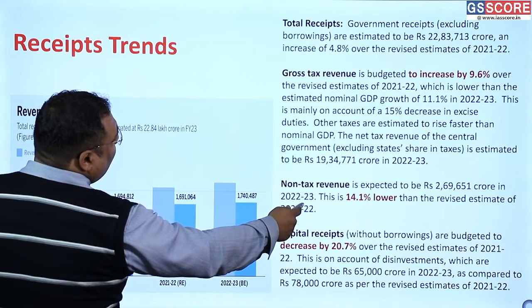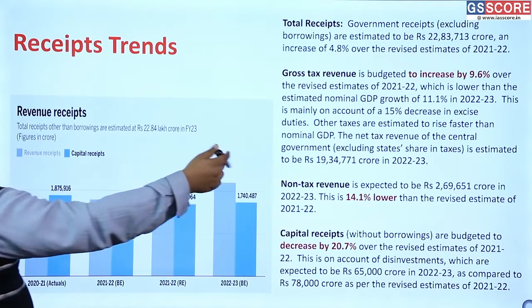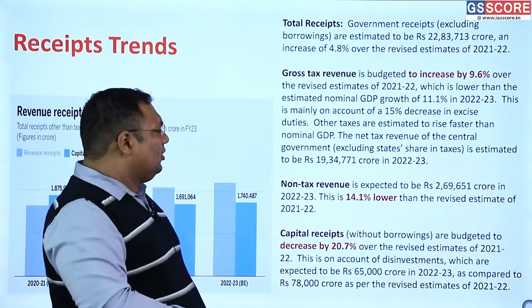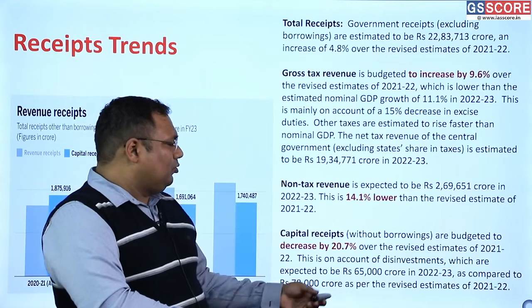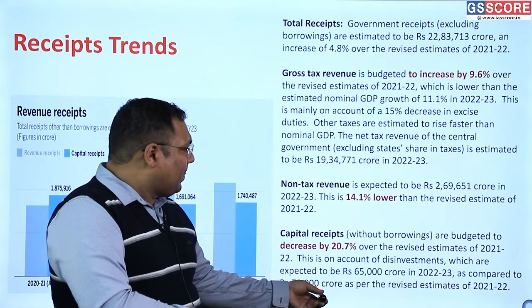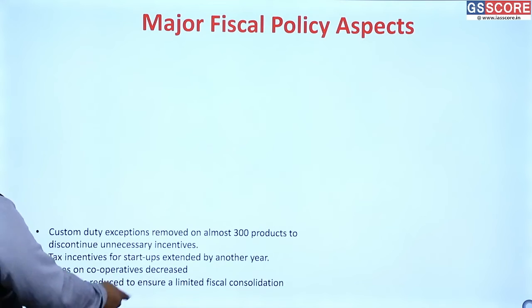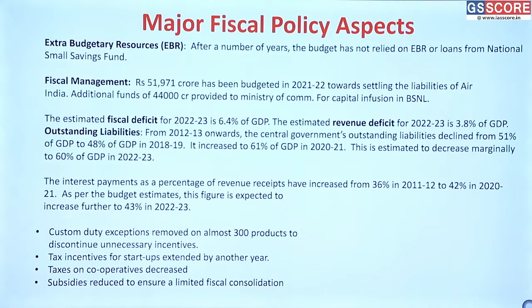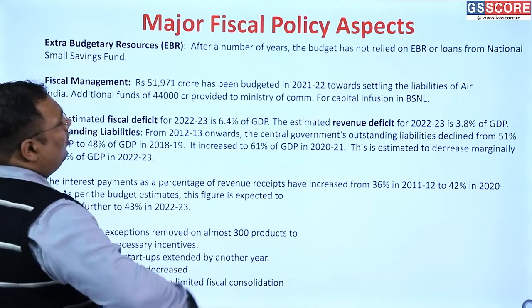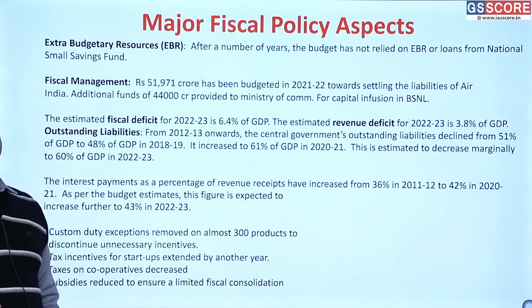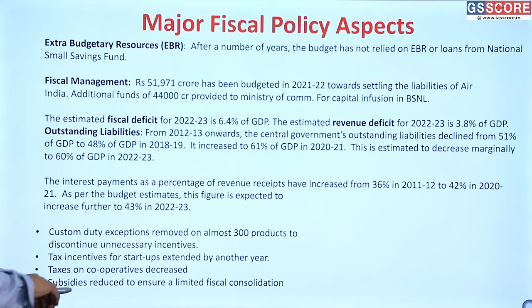The non-tax revenue has decreased. That is because fewer people are traveling, fewer people are consuming different things. So automatically non-tax revenue gets down because of that. Non-tax revenue, for example, includes the earning from railways, etc. So that has impact from lockdown and other aspects also. Now, what are the major fiscal policy points that we can see in the budget?